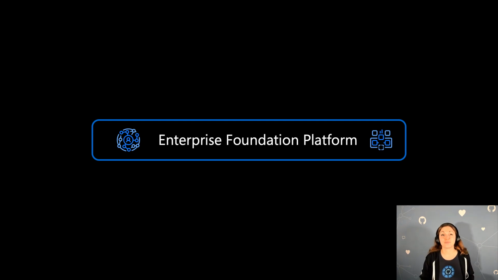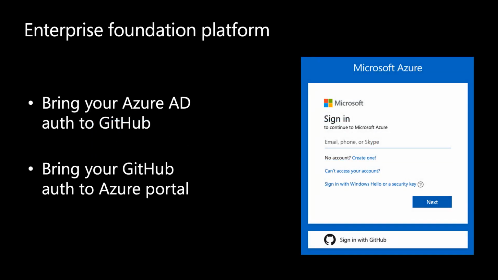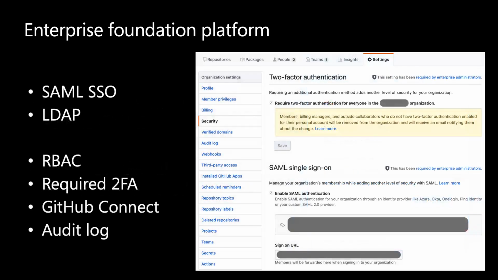Of course, you're familiar with the fact that in addition to GitHub.com, we also have GitHub Enterprise Cloud and GitHub Enterprise Server, which you can host on-prem. You can also bring your Azure AD identities with you into GitHub Enterprise, so you can use the same identity across your entire organization. And if you wanted to, you can also leverage GitHub identity to log in into Azure Portal. So really you can utilize the same identities that you're used to across all products.